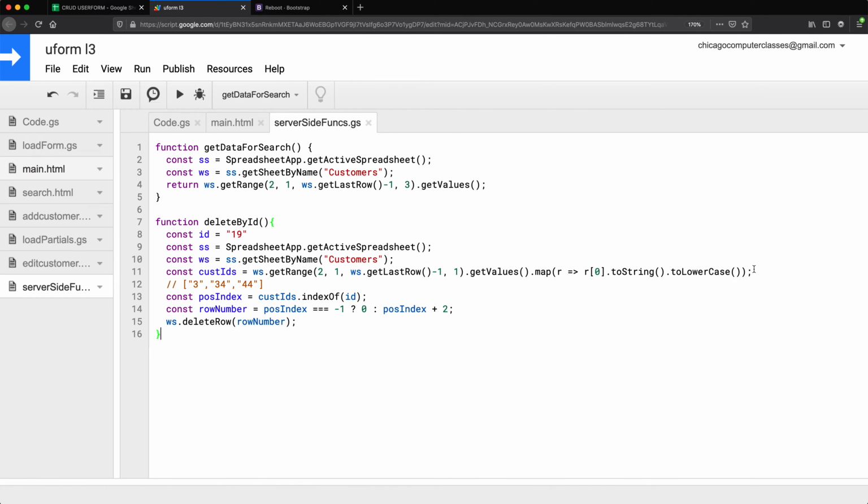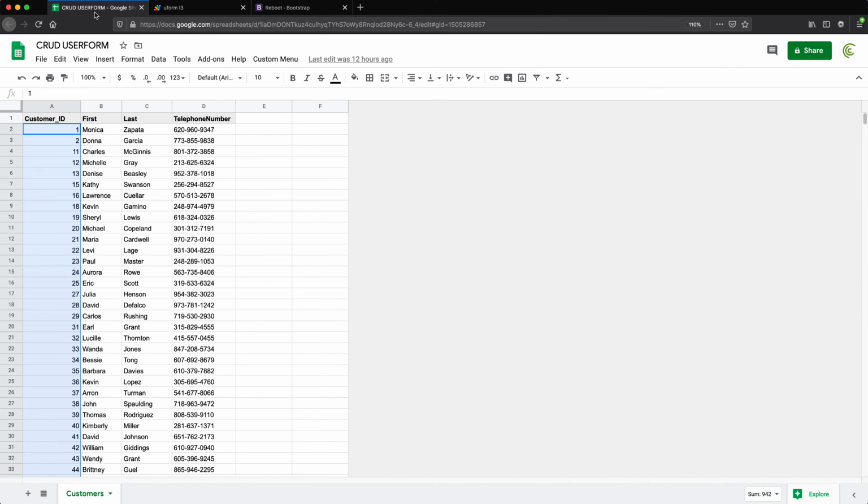So similar to how I don't want this to be sensitive to type, like a number or text or case, I also don't want this ID to be sensitive to that. So when I'm passing this ID, I'm going to do toString toLowerCase for that as well. So this should now give us the option to run this function, and hopefully it will delete the customer number 19, which is this Cheryl. So let's go and run and see what happens.